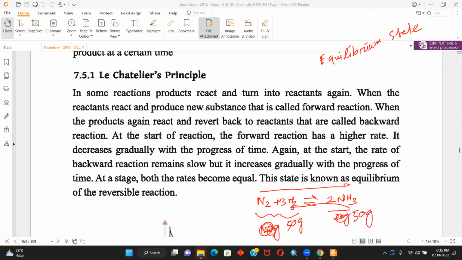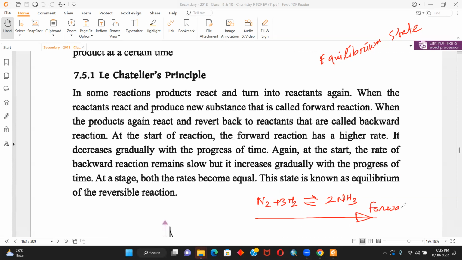Now, another important thing is that whenever we are considering a both-sided reaction, especially for the equilibrium state, it becomes really important that we understand what the forward reaction is and what the backward reaction is. The reactants at first were N2 + 3H2, so on this side we have the forward reaction, and on this side we have the backward reaction.